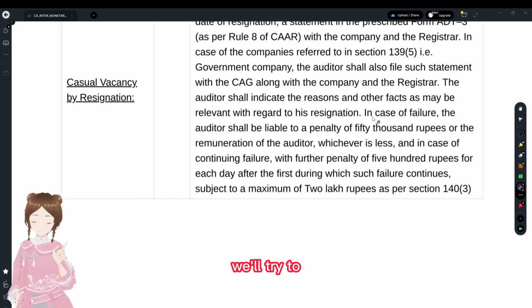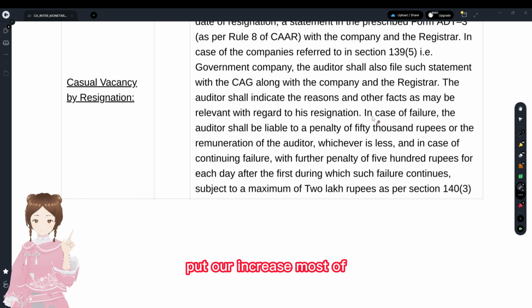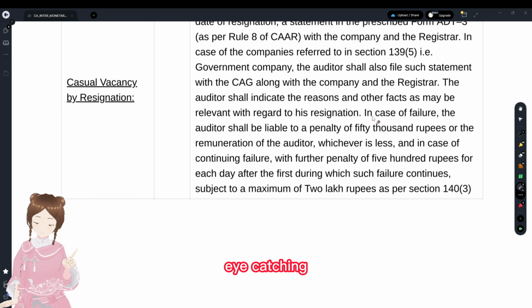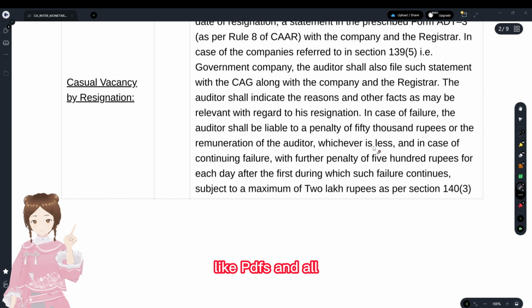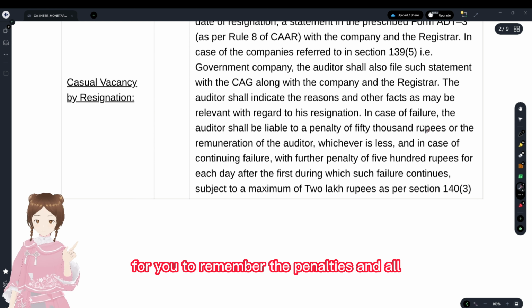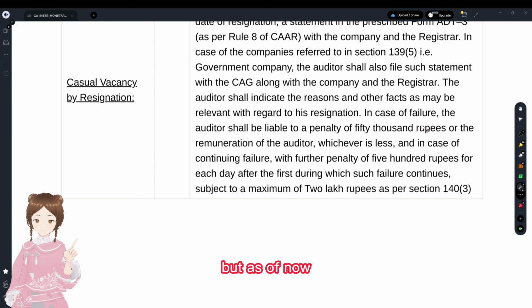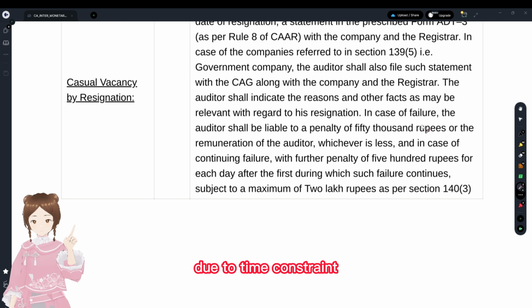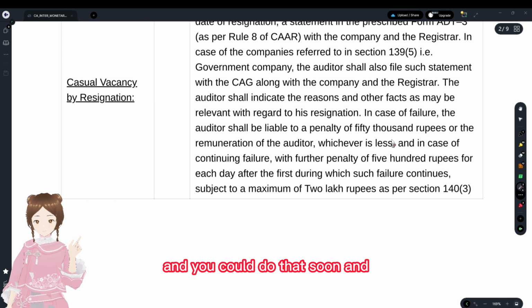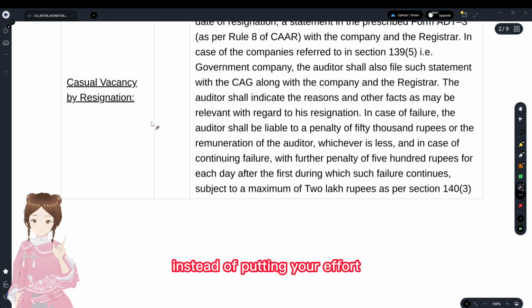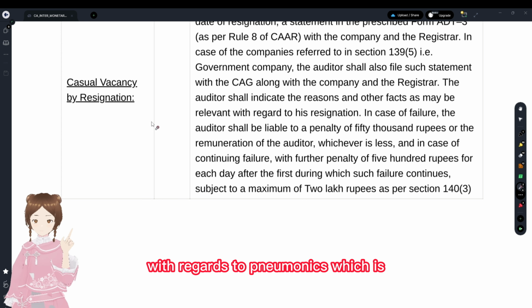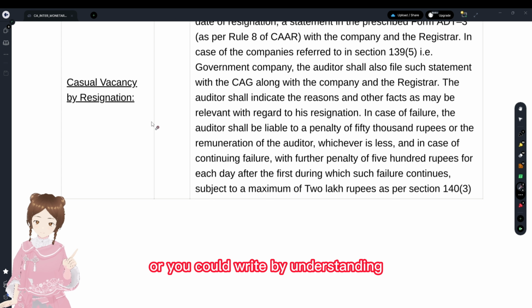In future, we'll try to put together more eye-catching PDFs and all for you to remember the penalties and all. But as of now, due to time constraints, we have just summed up the time limits or monetary limits here, and you could do that, or try to just write in a way that you remember this, instead of putting your effort into mnemonics, which you could write by understanding.